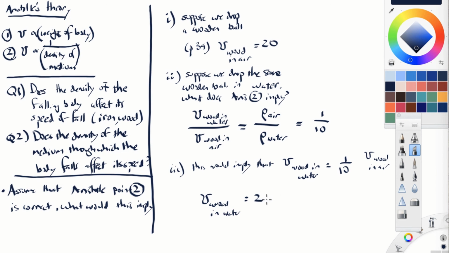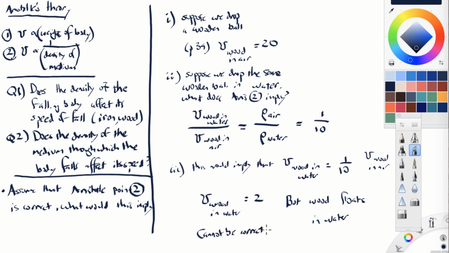Now, why is this a problem? This is a problem because wood floats. Wood doesn't sink at all in water, but wood floats in water. And our theory just suggested that if it falls in air, it's going to fall in water with 1/10 the speed. That's not true, so this cannot be correct.